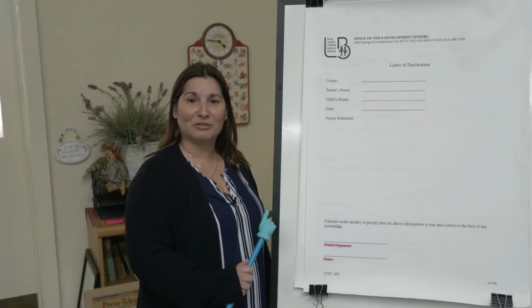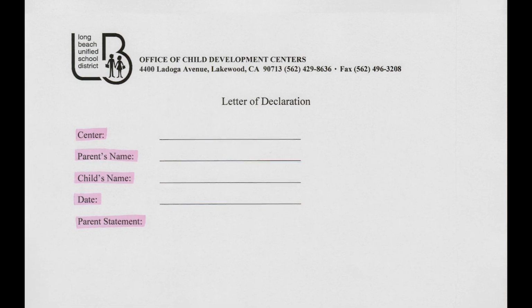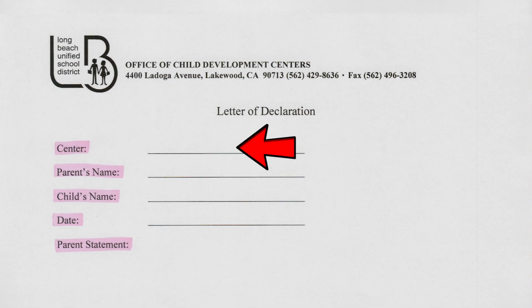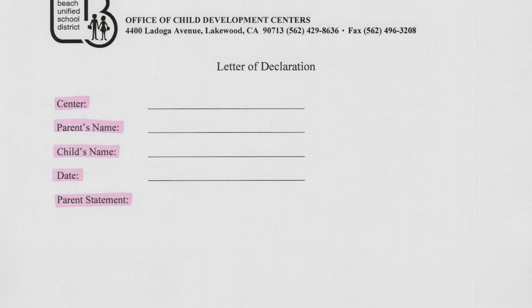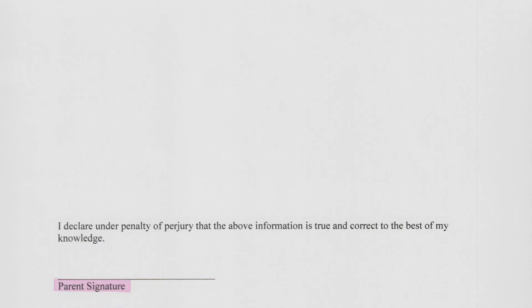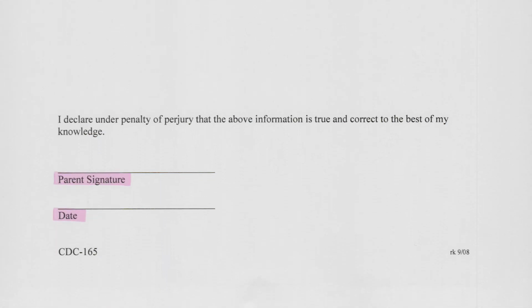This is your letter of declaration. If you are a second parent and you have no income, on this form you're going to be completing the center name, your name, the child's name that you're enrolling in the program, and the date that you're filling out the form. This form will specify that you have no income of your own, and the only income for the household is provided from the other parent. Once you've completed that statement, please make sure that you sign and date the form before sending it in.